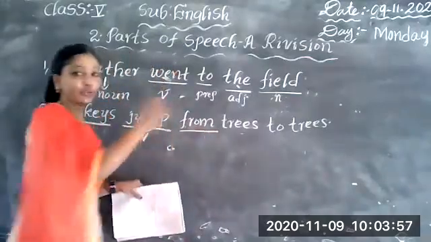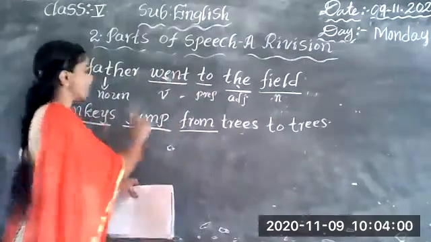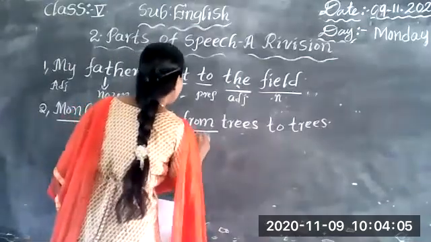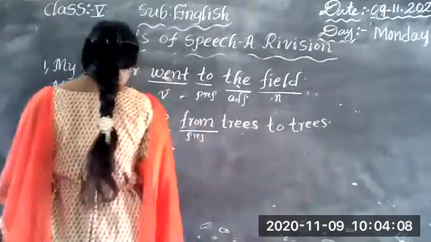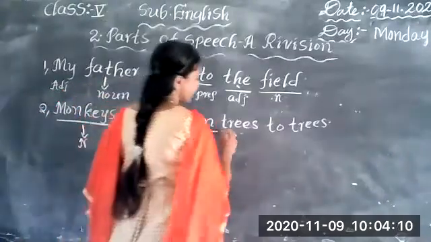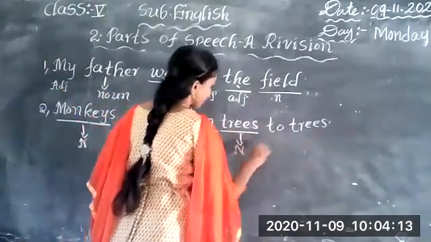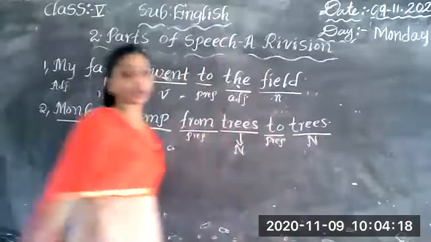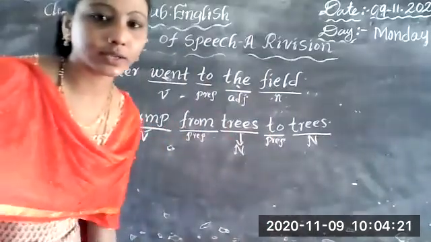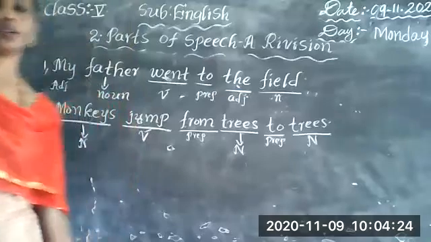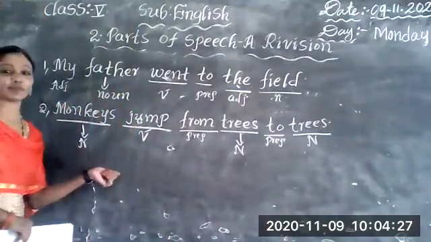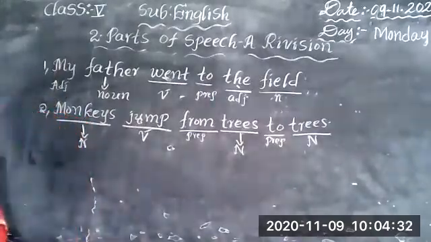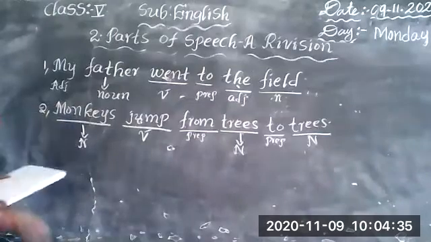It shows the relation between two words, the monkeys and trees. Next, trees is a noun. To is the preposition. Trees also noun. Okay? Is it clear, students? That is the sentence given. You have to write the parts of speech. No need to write the sentence. The sentence is already given in your textbook.